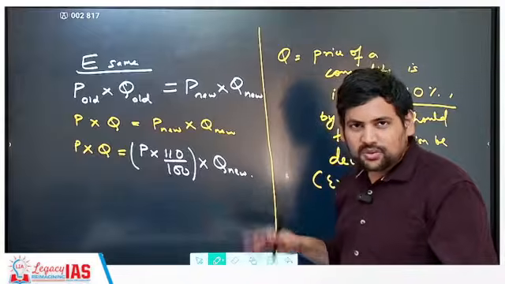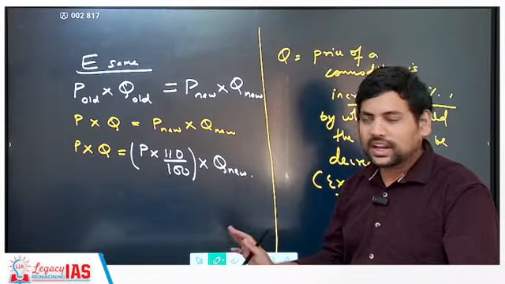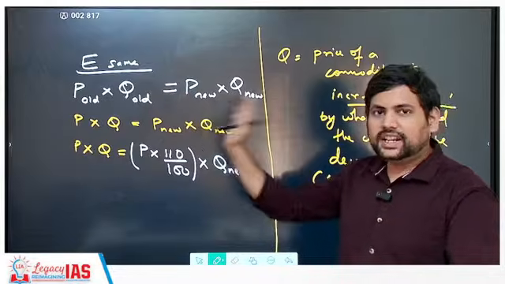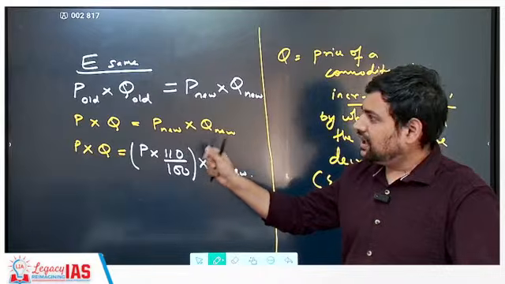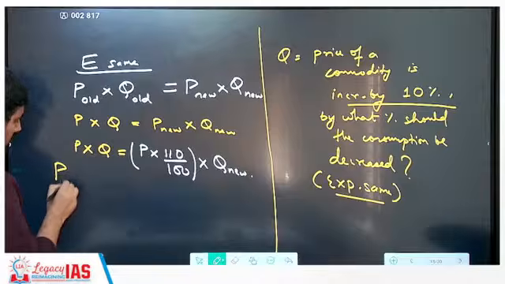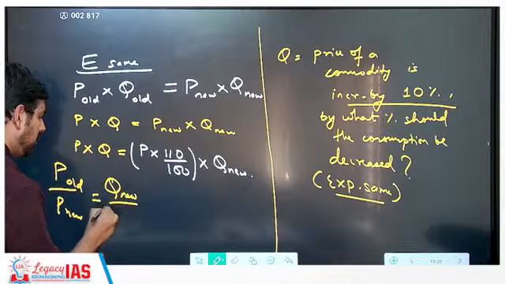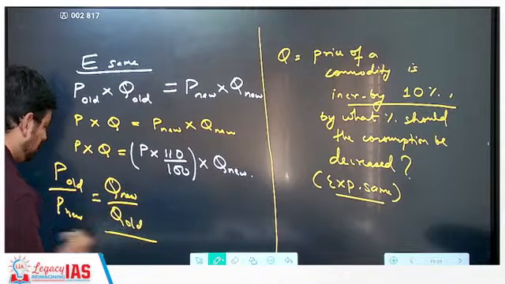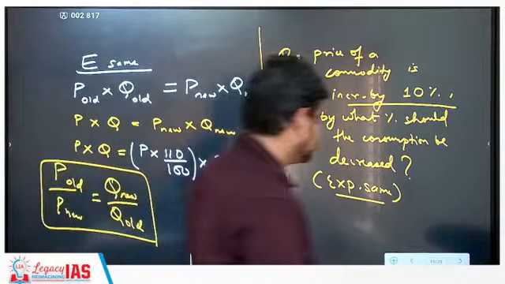Understood how the process is working? Of course, we'll do many questions related to it. Okay, so the thing is that you equate it like this, and using this you can get that price old by price new is equal to quantity new upon quantity old, just the opposite, and then you can solve for it.